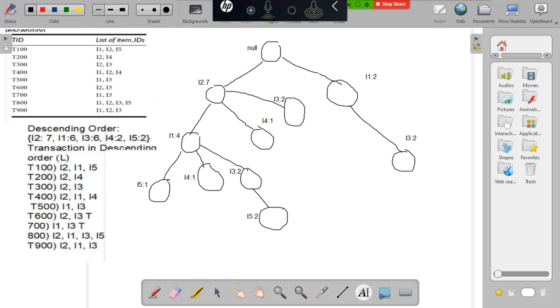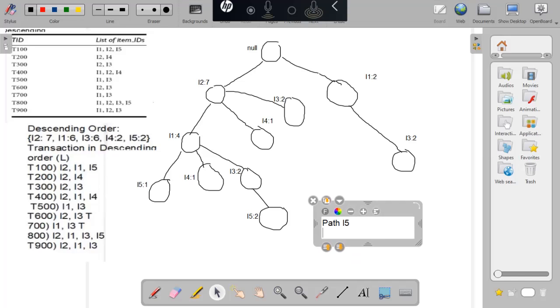So for I5, we have a path. What are the paths?